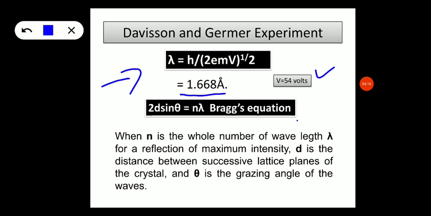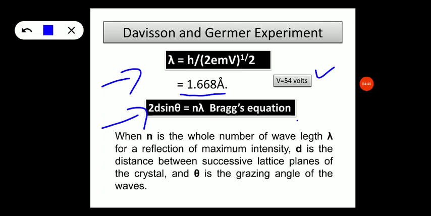It is nothing but the wavelength of X-rays. So through this we can confirm that the beam of accelerated electrons is similar to X-ray diffraction. So Bragg's equation applicable to X-ray is also applicable to the beam of electrons.